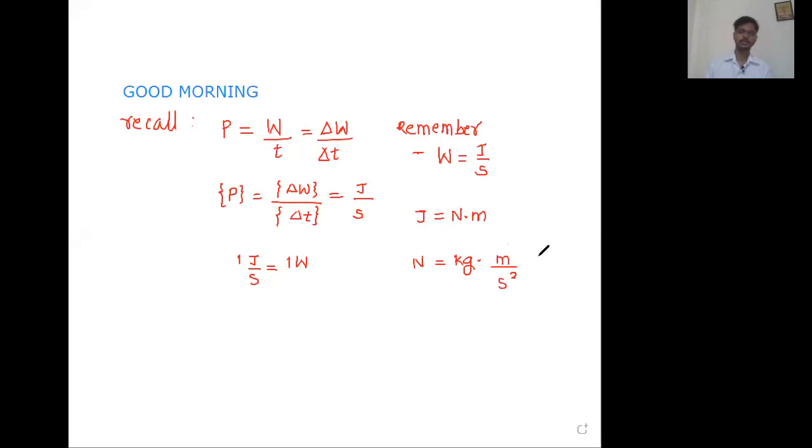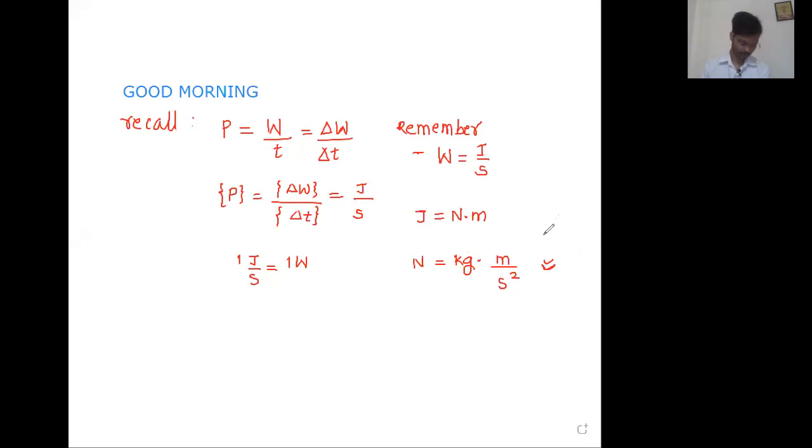These things we already know, right? So this sequence I want all of you to remember: watt is joule per second, joule is Newton meter, Newton is kg meter per second square. This is going to be very useful for us. You will observe in the upcoming chapters.